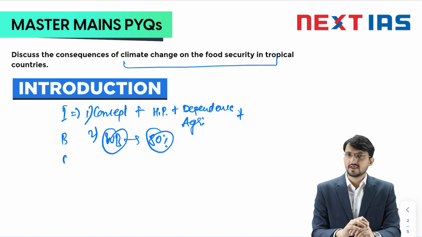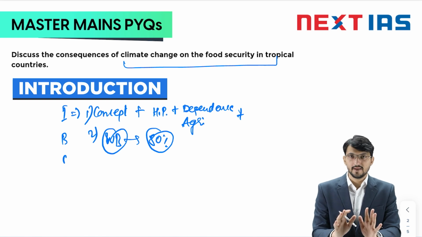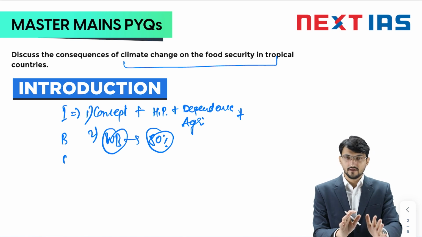How you will generate these points? Think of food. Where do you get your food from? So it may be a farm, it may be a poultry house, it may be a marine ecosystem. Okay, so based on this you are getting your food, and you might live in different countries in tropical areas. So there you can generate many points. So climate change is impacting many things.